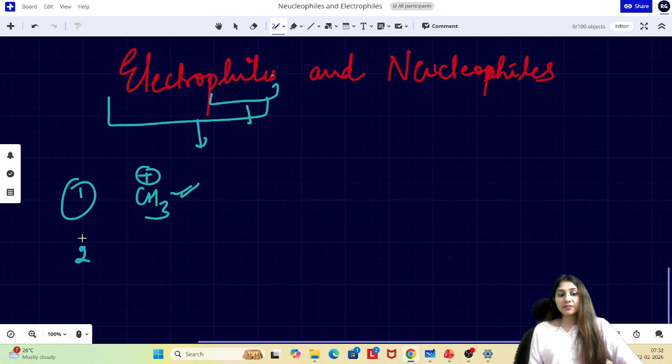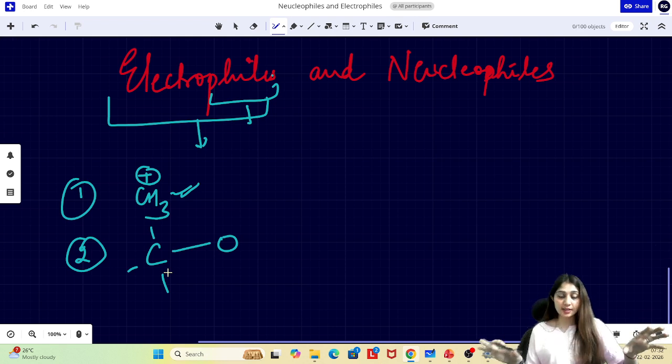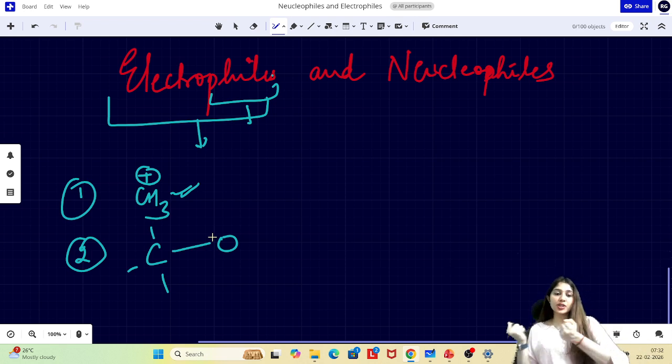But let's say I talk about a carbon-oxygen bond. In this carbon-oxygen bond, the carbon actually has four bonds, so it is not lacking any bond. Still, because of the high electronegativity of oxygen, it attracts the shared pair towards itself, leaving carbon a little electron deficient.